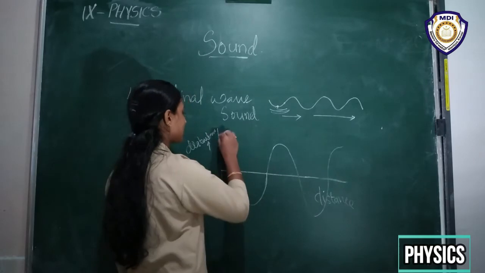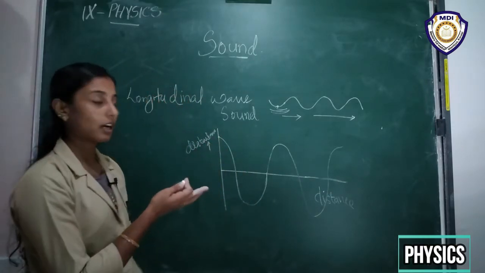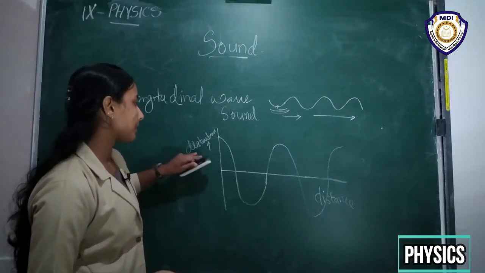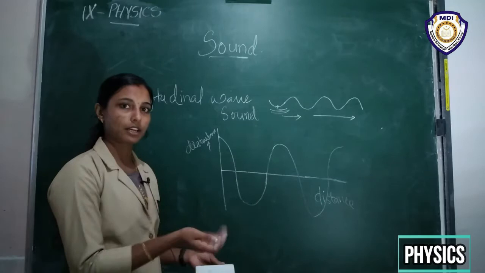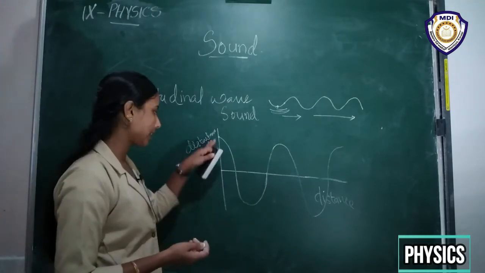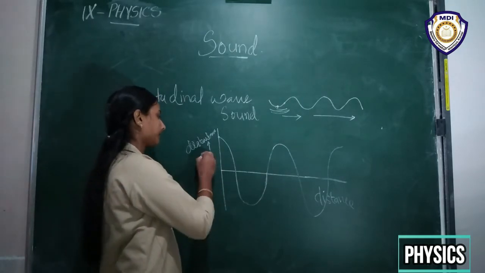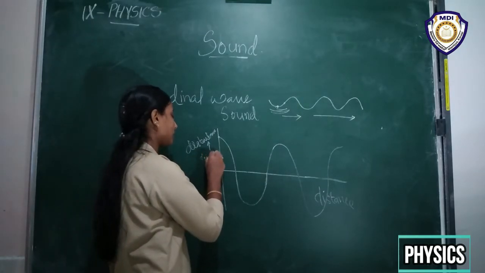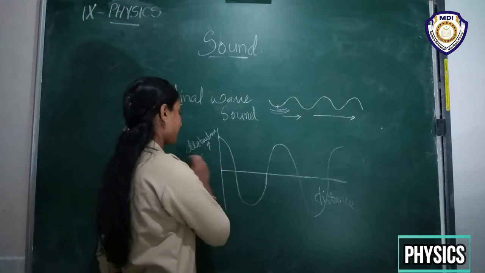Okay, so how can you find the different regions? This is a disturbance, which means if we represent it by the pressure difference, that means the compression region, rarefaction region, like that. The pressure regions or the density of the particles. We can take any one parameter on the y-axis. If it is density, we can take the density of the particles, or we can take the pressure difference also.